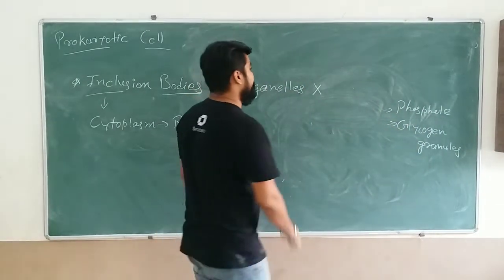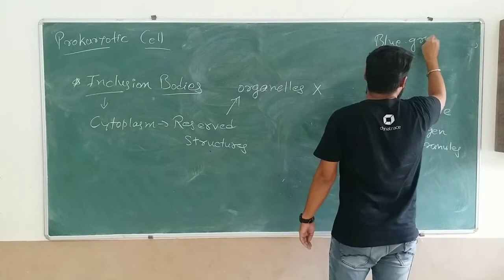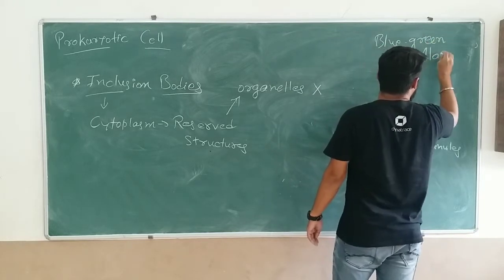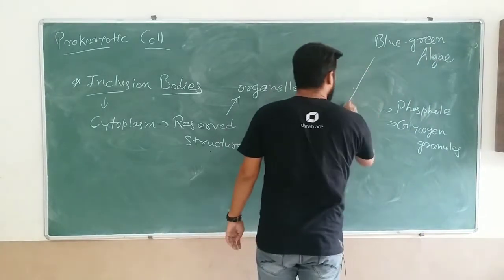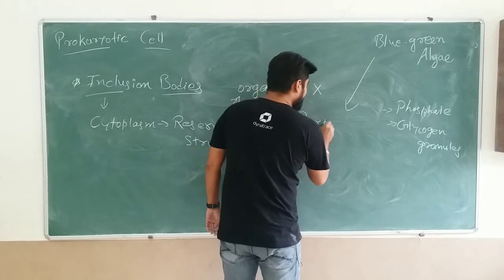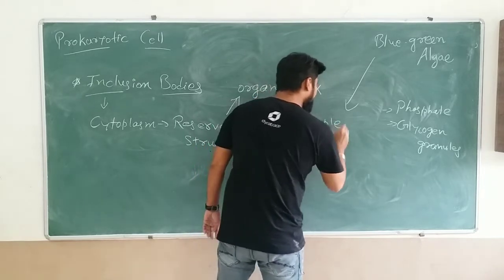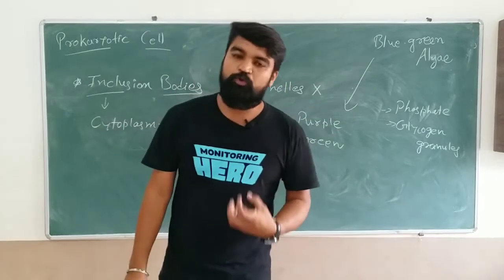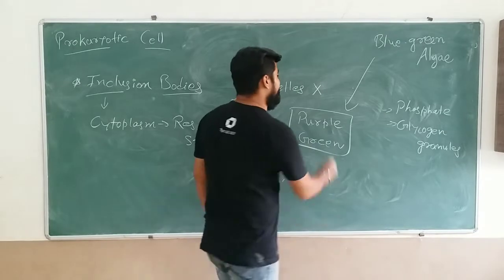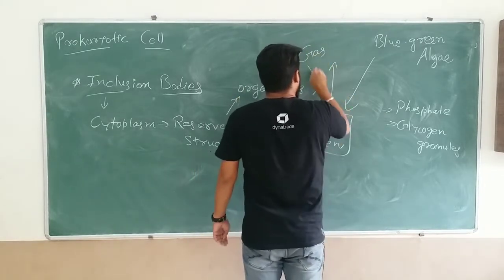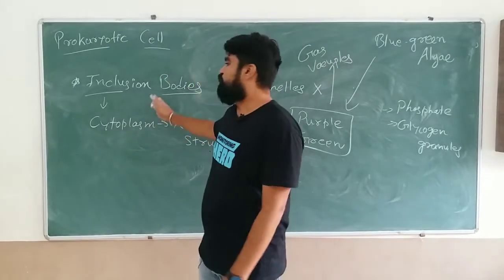Apart from that, in some blue-green algae, and there are two different bacteria, that is purple sulfur bacteria, purple photosynthetic bacteria and green photosynthetic bacteria. Those bacteria which can carry out photosynthesis process, the purple and the green, they have gas vacuoles. So this is also included in inclusion bodies.